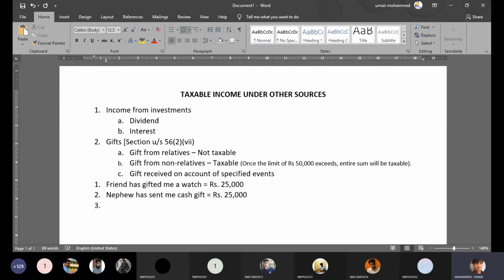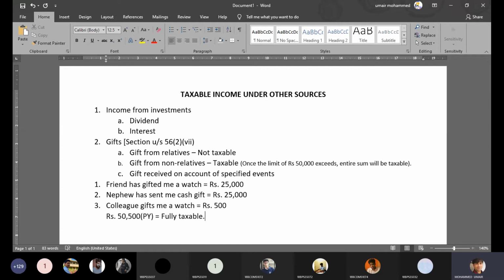But let's say we are playing Secret Santa during Christmas, and one of my colleagues in my department gives a watch. And this watch is worth only, let's assume, it's a normal ordinary watch worth 500 rupees. What will happen now is the entire 50,500 is the total value of gifts I have received during the previous year. Now, since the value of the gifts has exceeded 50,000, the entire amount is fully taxable.